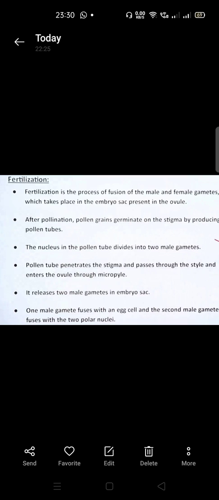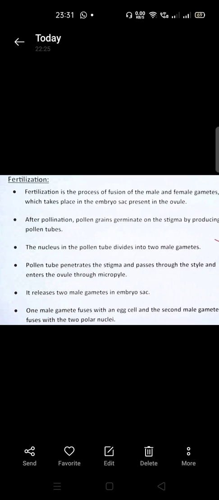So after pollination, the pollen grains germinate on the stigma by producing a pollen tube. Germination means what? The process of formation of a seedling from a seed is called germination. So pollen grains germinate on the stigma by producing a pollen tube. The nucleus in the pollen tube divides into two male gametes. This process I have to explain to you through a simple diagram, so I shall make a separate video on it.